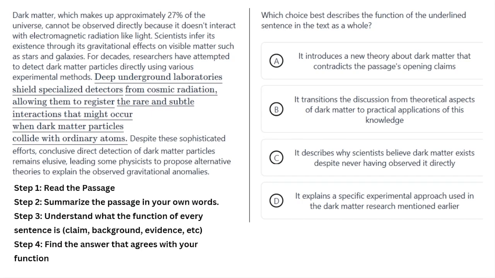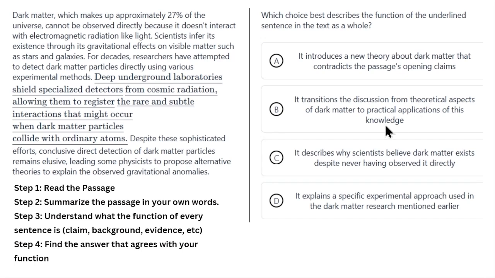Deep underground laboratories shield specialized detectors from cosmic radiation, allowing them to register the rare and subtle interactions that might occur when dark matter particles collide with ordinary atoms. Despite these sophisticated efforts, conclusive direct detection of dark matter particles remains elusive, leading some physicists to propose alternative theories to explain the observed gravitational anomalies.